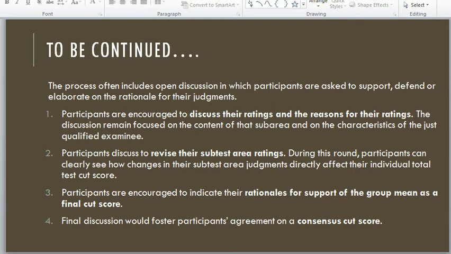And final discussion, point 4: the final discussion would foster participants' agreement on a consensus cut score. It means in the final discussion, the participants will agree on the consensus of cut scores.